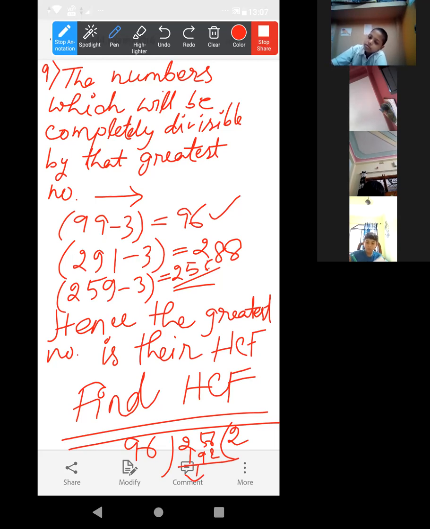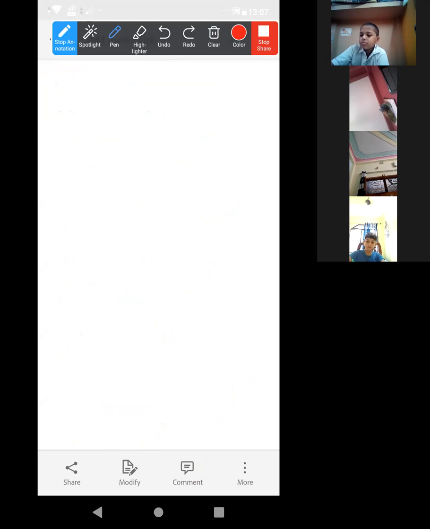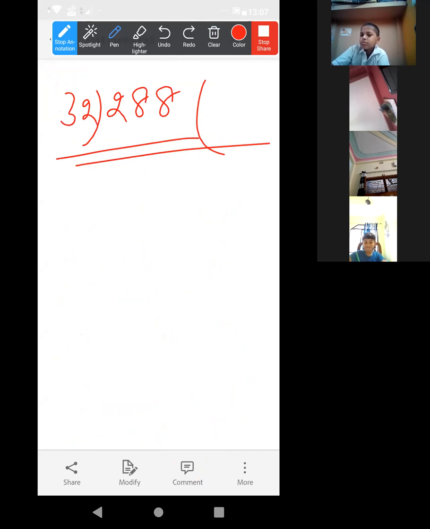Then 96 minus 64, it will be 32. Then 32 into 2 is 64, 64 minus 64 will be 0. 32 we have to divide it into 288. Then we have to divide 288 by this 32. So 32 is the required answer.